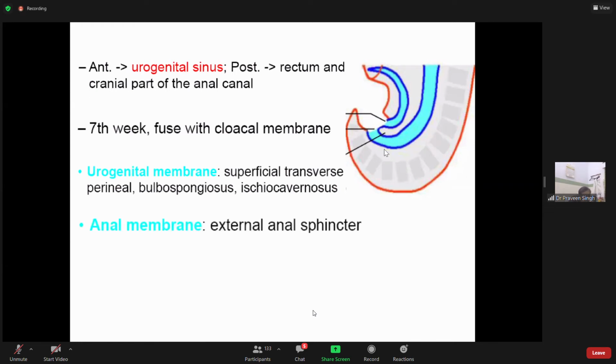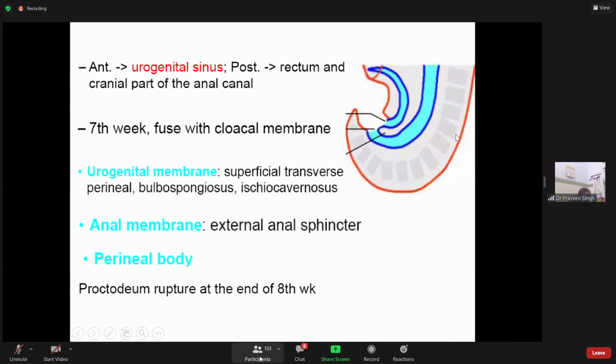And then the posterior membrane, which is the anal membrane, helps in formation of the external anal sphincter. दोनों जगह पे muscles बन रहे हैं, दोनों जगह पे mechanism बन रहा है to control the anal activity and the related perineal activity. The middle portion is the perineal body.